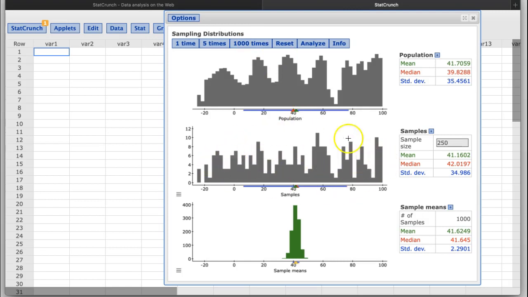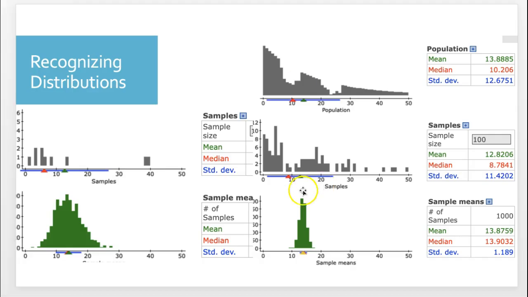So here I'm observing 250. I have a random sample of 250 from this population. If you look at this, it's still unimodal and symmetric, still has the same mean, but one thing you notice is that it became narrower. The standard deviation decreased. So just by looking at these pictures of these distributions, we could tell the sample size increased, because the standard error became a lot smaller.